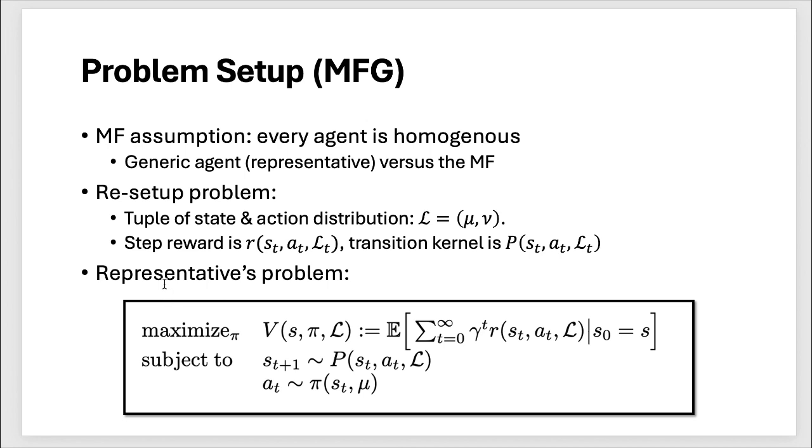My representative problem will just become, maximize my total discounted value, starting with state as s_0, and just note the reward function right now has 3 parameters instead of only 2. This L is the extra one here. And my state transition follows my kernel, and my action follows my policy, which is what I want to find out.